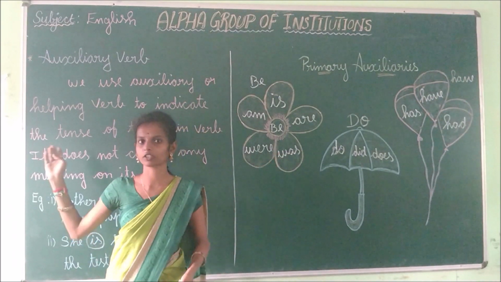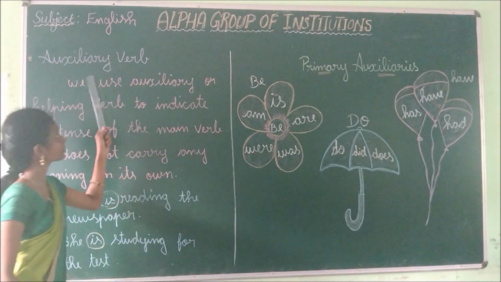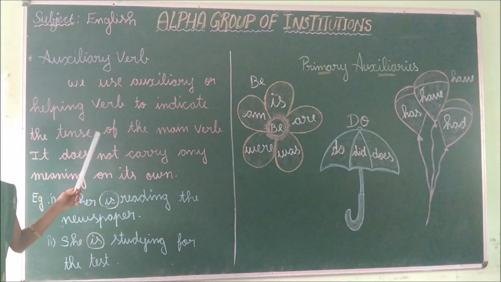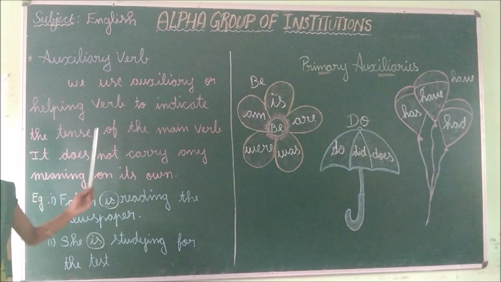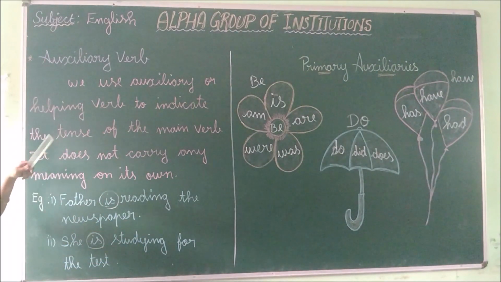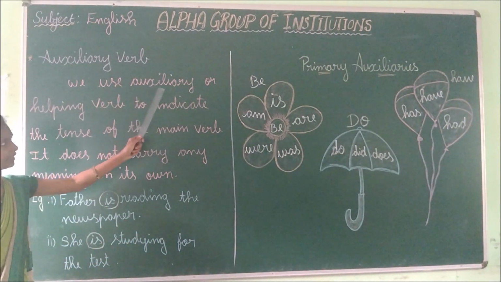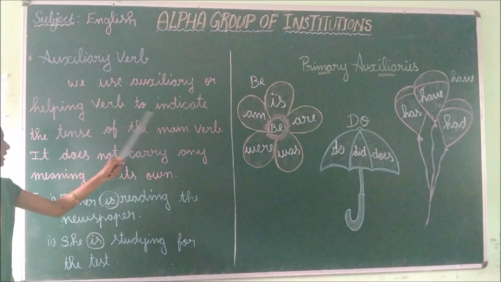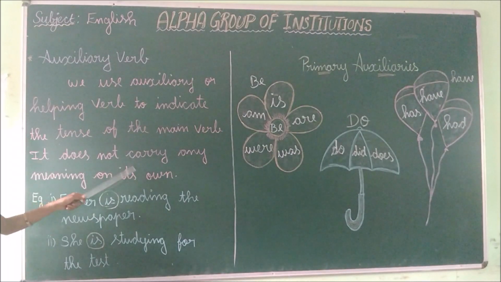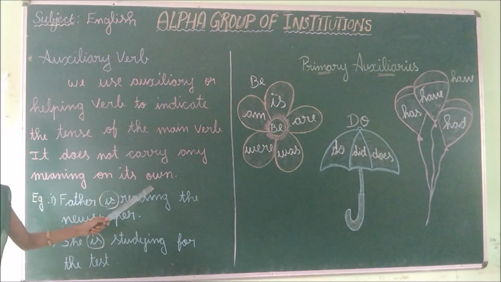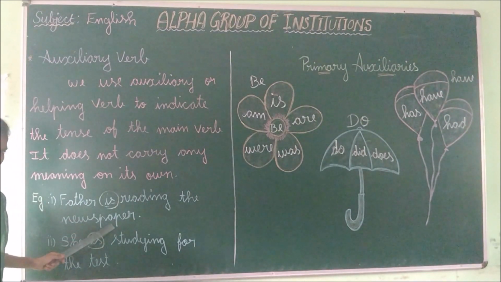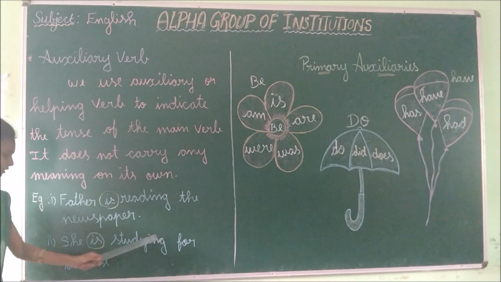Okay, now we are going to record from the first. What is meant by auxiliary verb? Auxiliary is also said as a helping verb. It indicates the tense of the main verb and it does not carry any meaning of its own. Read the definition. We use auxiliary or helping verb to indicate the tense of the main verb. It does not carry any meaning on its own. Example: father is reading the newspaper. She is studying for the test.